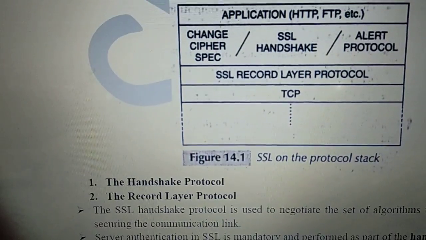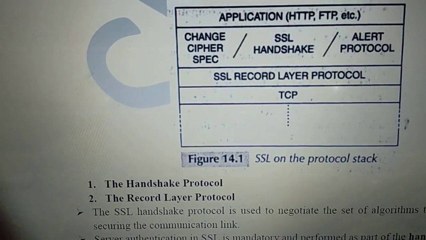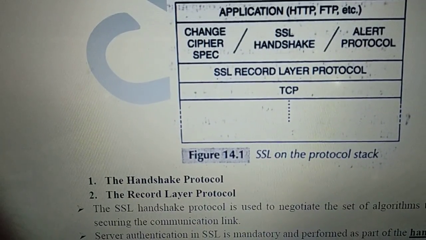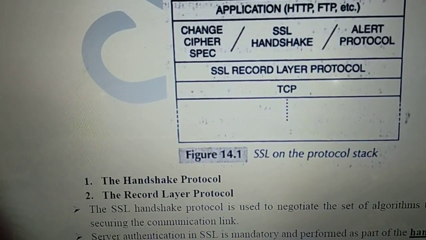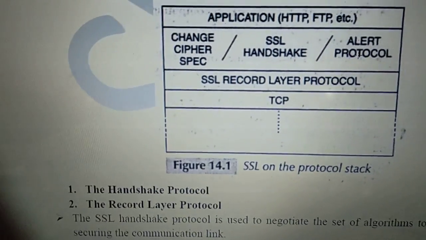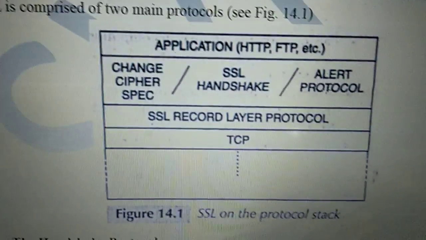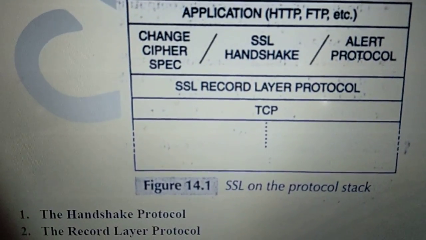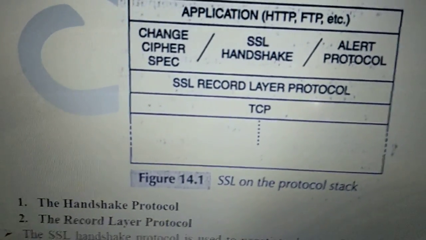Right? What are the main protocols of this SSL? The main one is called the SSL handshake protocol, along with the change cipher spec and alert protocol. What does this handshake protocol mean? You are familiar, when two persons shake hands, they are talking with each other.